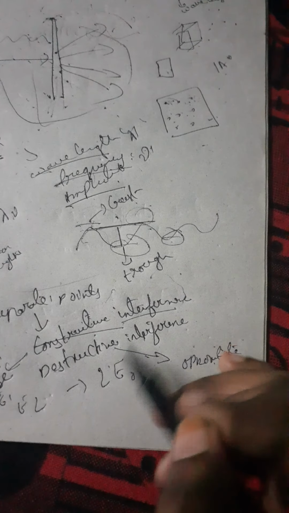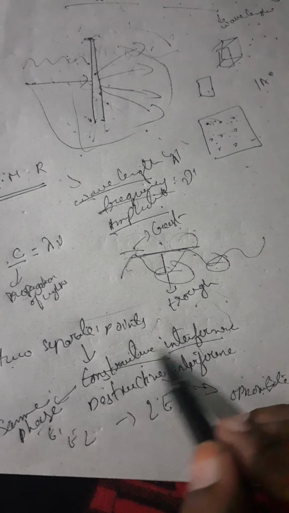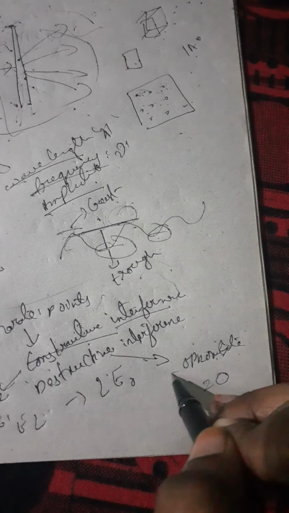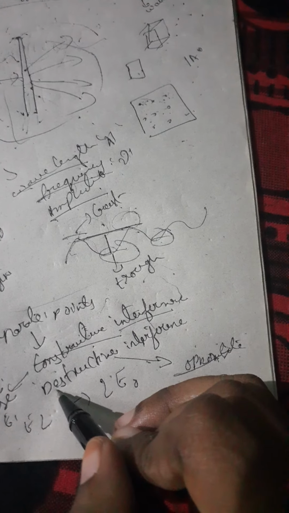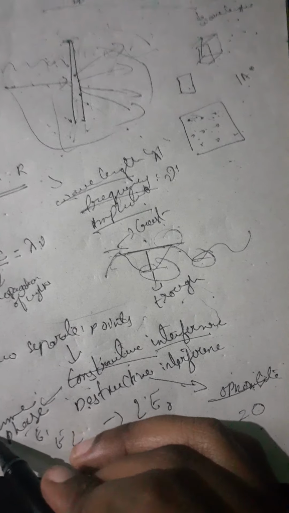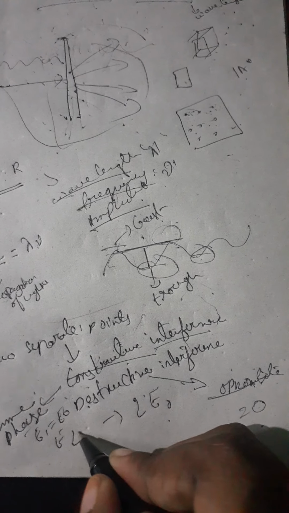Once again, this is due to the presence of constructive and destructive interference. Constructive means the waves are in the same phase. Destructive means the waves are in opposite phase. For constructive we get 2E0, because E1 and E2 are the same energies, indicated by E0.